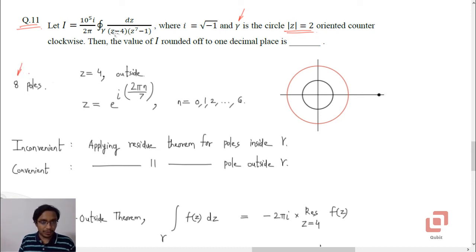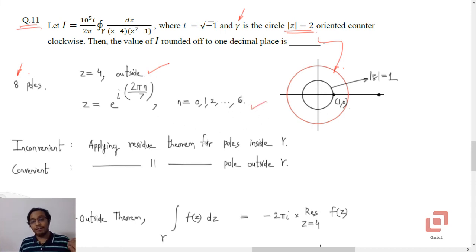Okay, 1 corresponding to z minus 4 and the remaining 7 corresponding to z to the power 7 minus 1. Gamma is the curve mod z equal to 2. I've shown it in the red color here. Now the inner circle that you see is the unit circle. So all the poles of this function corresponding to z to the power 7 minus 1 equal to 0, they will lie on this particular circle, including 1 comma 0. So z equal to 4 lies outside and the remaining 7 lie inside.